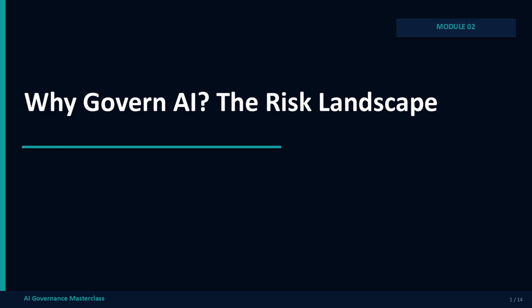To govern AI well, you have to know exactly what can go wrong. This module is the risk landscape, the concrete harms AI can cause, the real cases where it has, and who ends up paying for it.